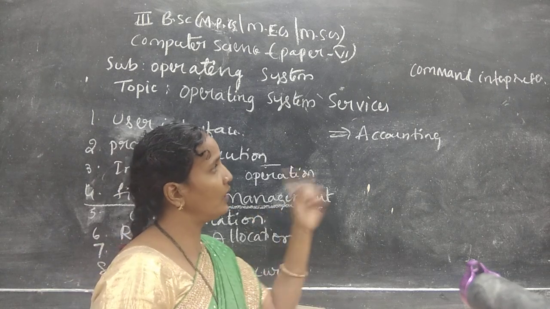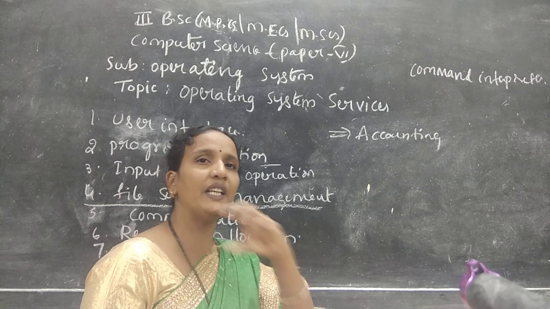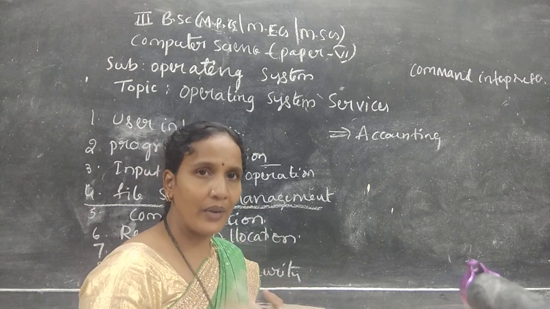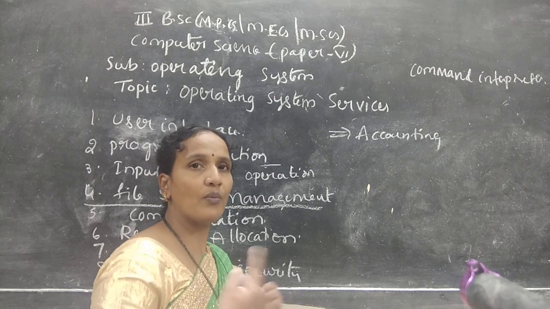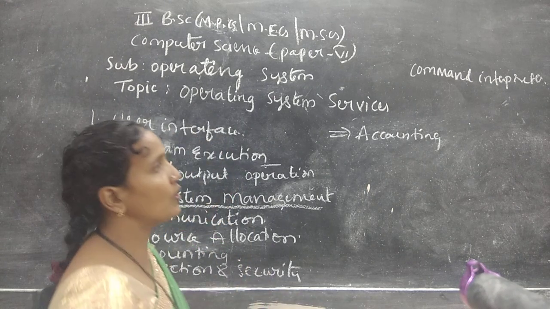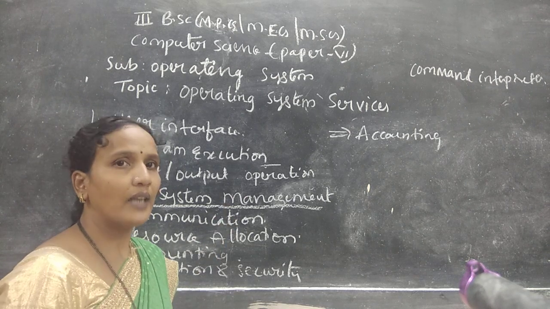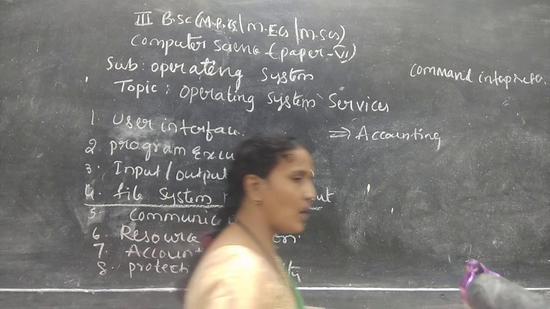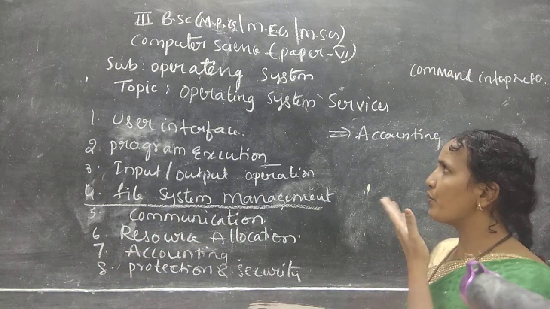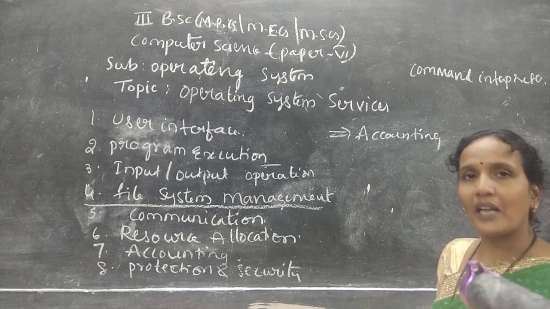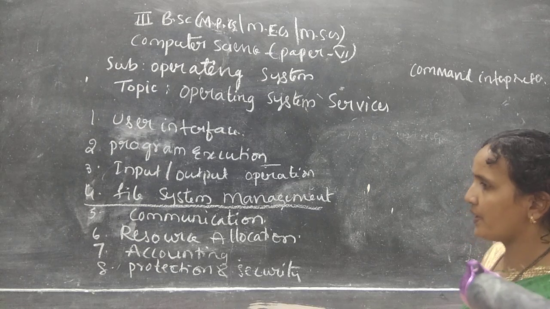Similarly, whenever any user enters into a system, the operating system will maintain the complete information about that user: who has entered into the system, what files they used, and for how much time they used them. The operating system maintains the complete log information. That log information is called accounting, means the operating system maintains the information of each and every user who used the system. So that will come under accounting. This is also one of the services of the operating system.